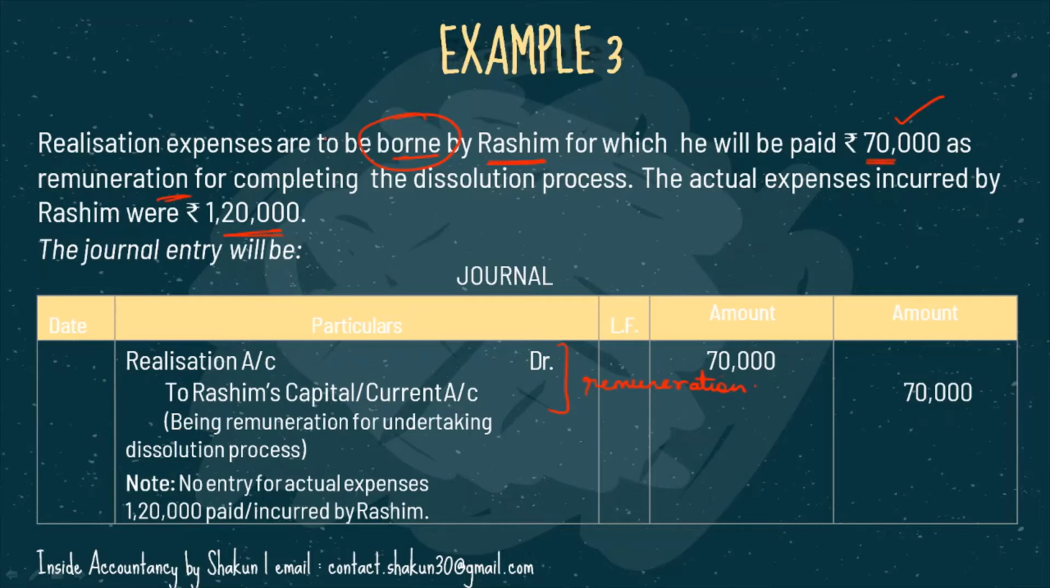When the partner bears the realization expenses, if the realization expenses are borne and paid by the partner, in that case, you remember we talked about that no entry will be passed. So we will not pass any entry for this amount, for the actual realization expenses, but for the remuneration that is payable to him, for that we will pass an entry.